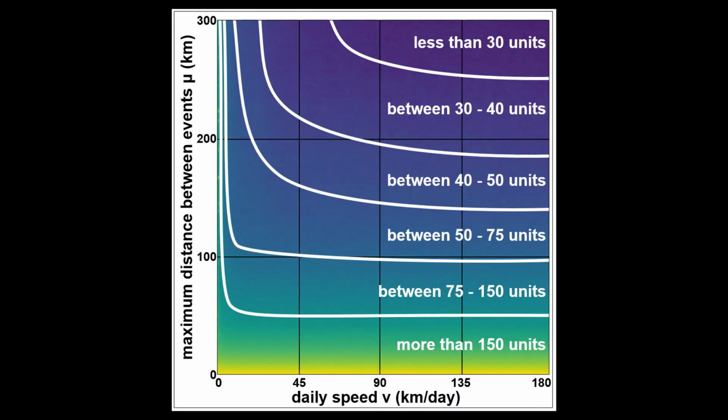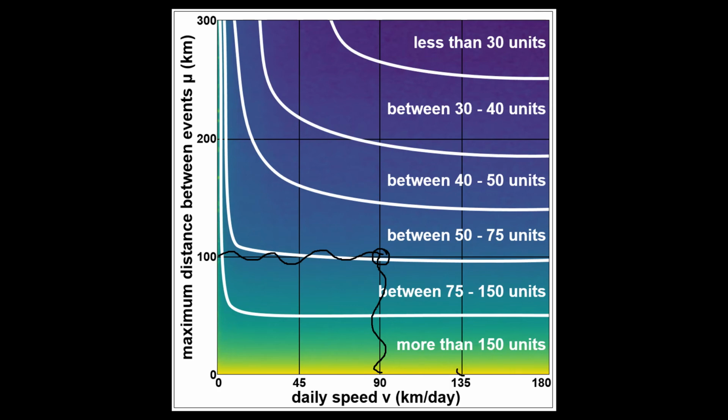If we look at subsequent events committed by Boko Haram, what we're looking at is what happens if a faction or unit of Boko Haram moves 90 kilometers each day, and let's say they move at most 100 kilometers between two events. Then we know that there are at least 75 units.